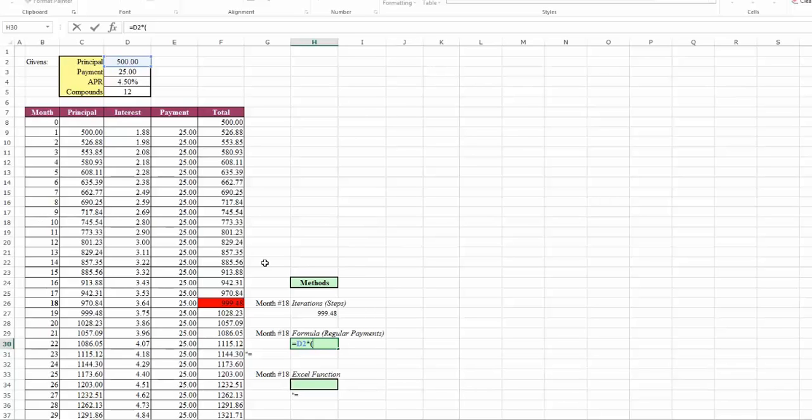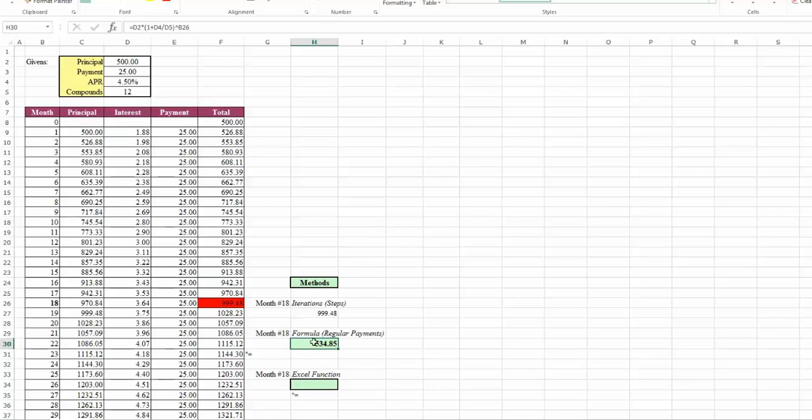So times 1 plus 4.05 divided by 12, and we're going to raise that to the 18th power because we're at month 18. So we've done this 18 times. Now I'm going to hit enter, and I'm not going to get it right. But what we've got so far is just from letting the $500 sit in the account, I've made $534.85.